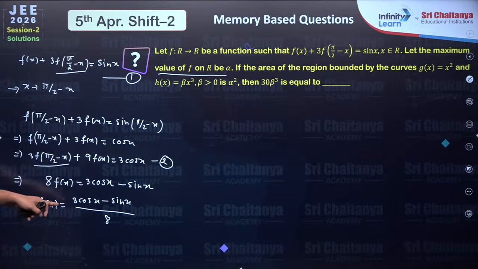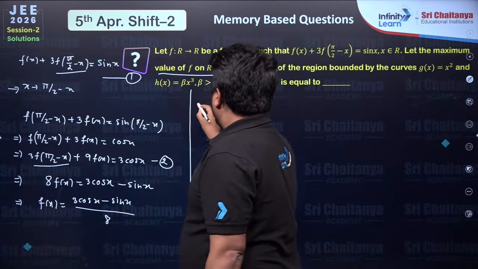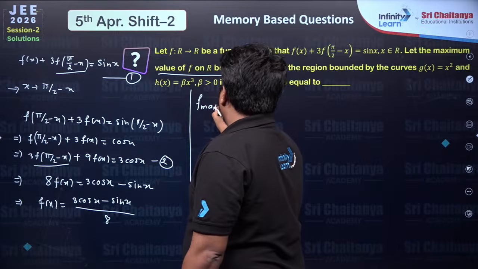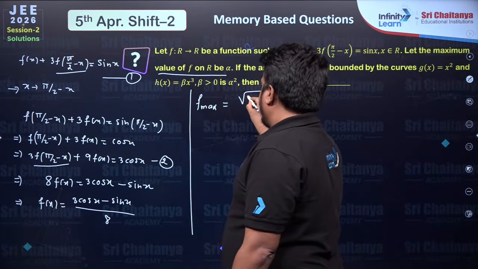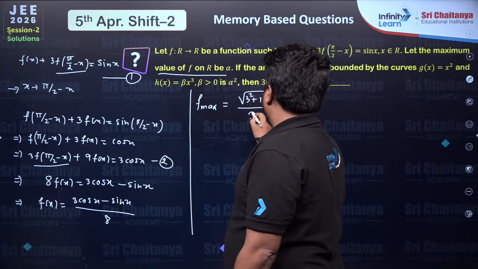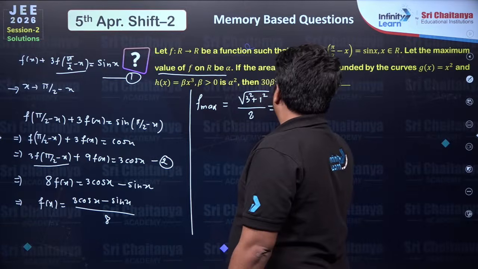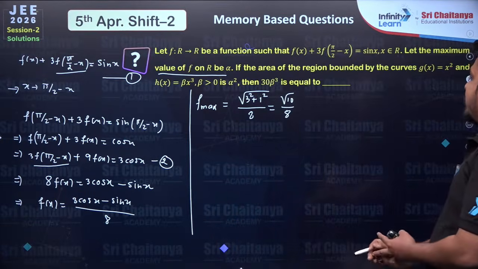Now f(x) is in terms of a cos x plus minus b sin x. So we can have the maximum value of f(x) to be the root of 3 square plus 1 square, divided by 8. So root 10 by 8. Fine.